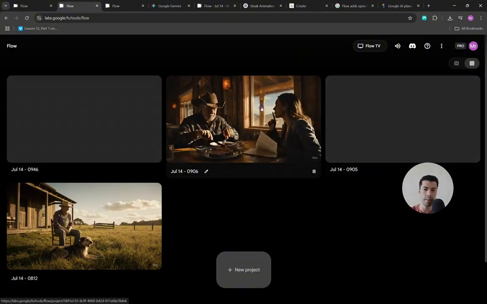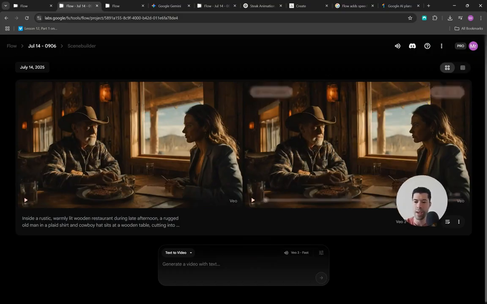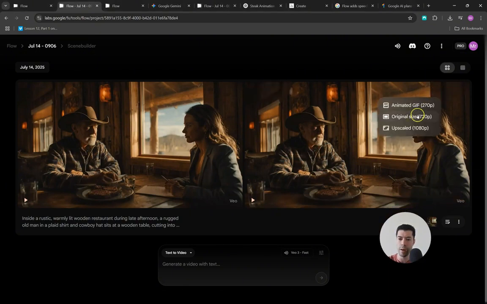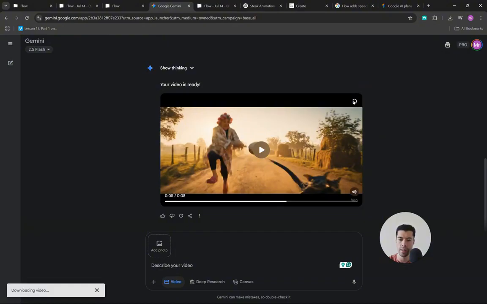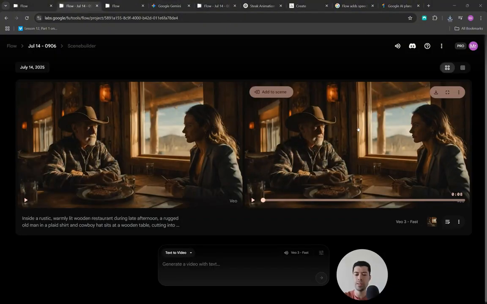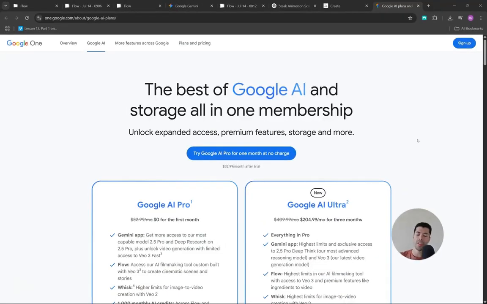If you click on a specific video, you can add a new scene to it, you can download, and this is one of the main differences between using Flow and Gemini. When you click on download, you have the option to upscale up to 1080p. And I did not find this option here in Gemini. Once you click on download, the video is downloaded straight away. If you want to see the prompt you use to create a certain video, you can click on here. And as you can see, it tells you how you created, frames to video, the model, and exactly the same prompt. And that's all, no need to complicate.